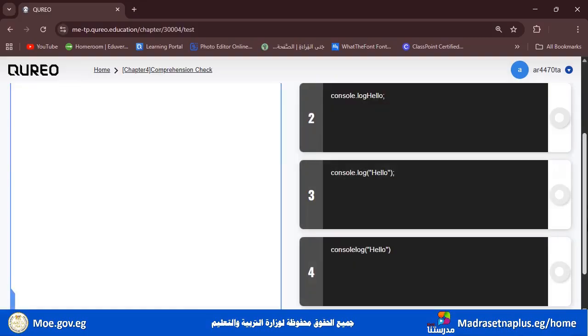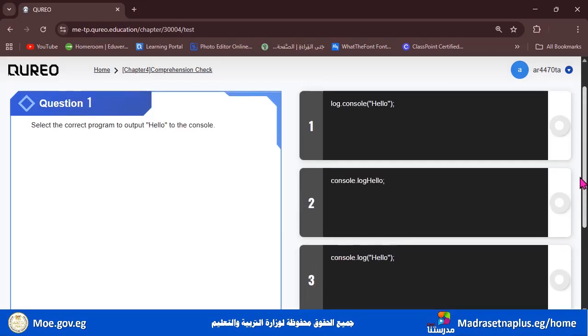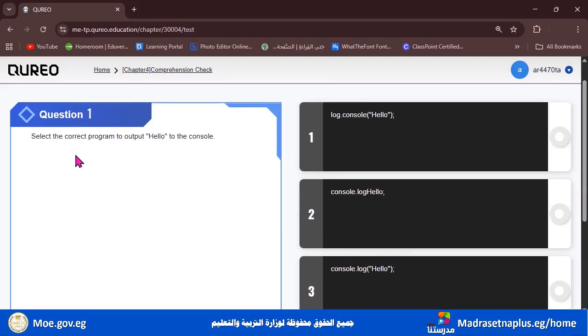Okay, starting with question number 1. Select the correct program to output hello to the console. So to output hello to the console, we need to start with console.log. So this is not correct. It's starting with console. Okay, so console.log and hello without parentheses. No, this is not correct.